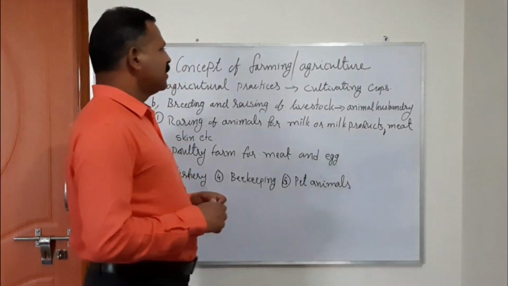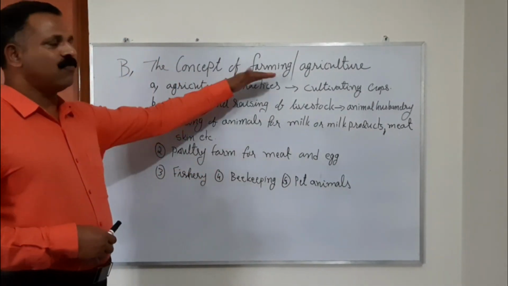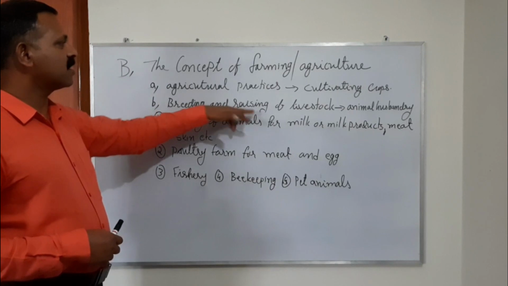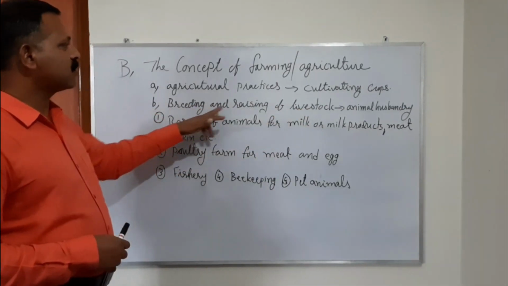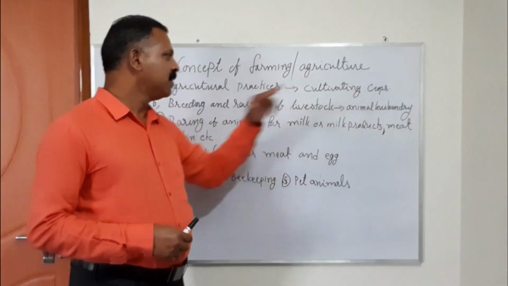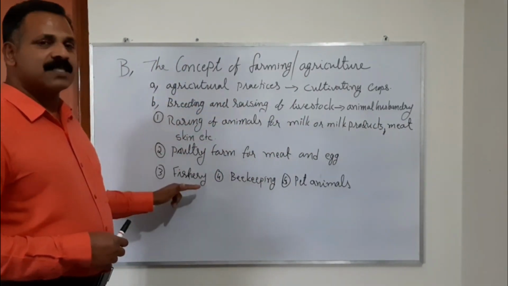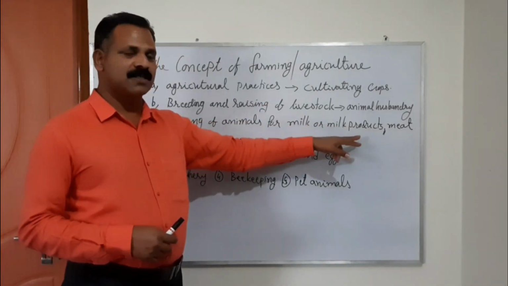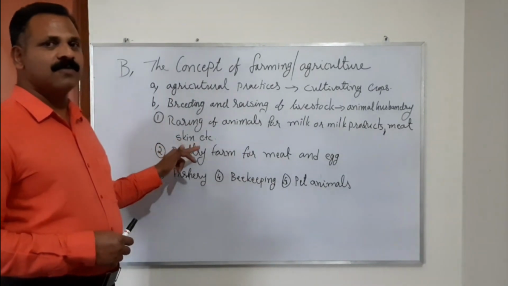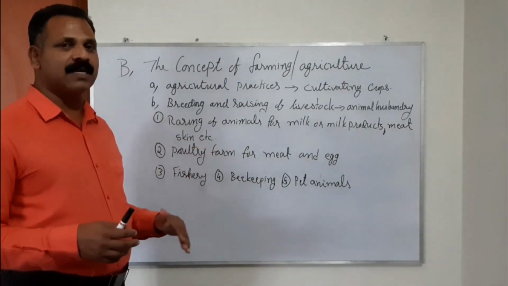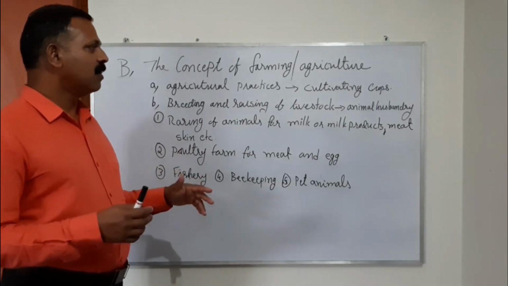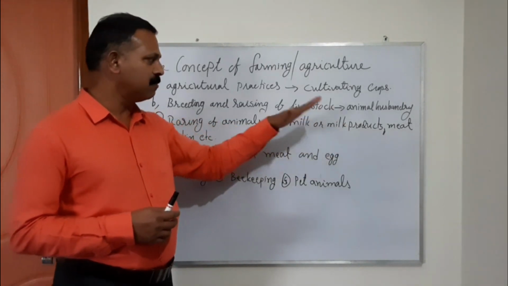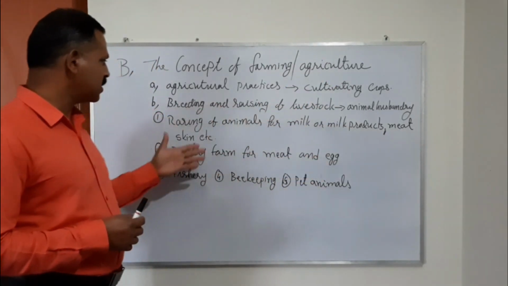Yes, students. Here I am to explain the second concept of farming and agriculture. The second concept is breeding and raising of livestock. This entire procedure is called animal husbandry. In that, the following things are practiced. First, rearing of animals for milk or milk products, meat and skin. For this purpose, animals like cow, goat, sheep and many others are grown for the availability of milk, milk products, meat or skin.